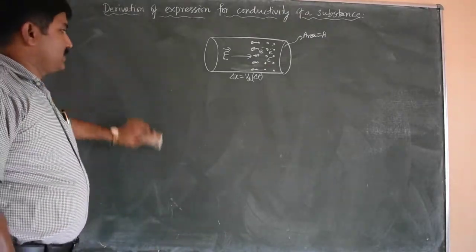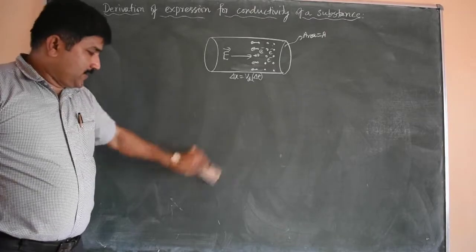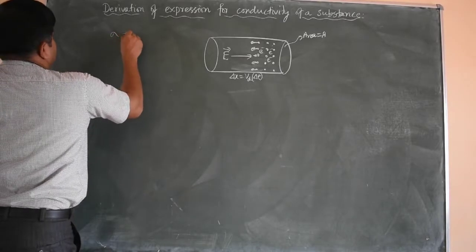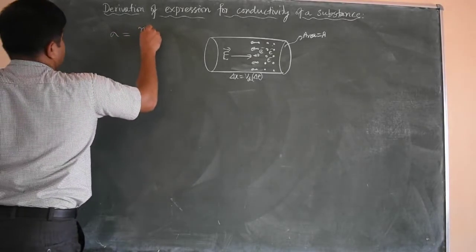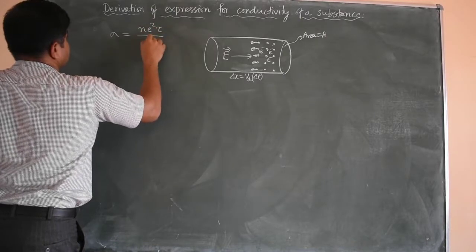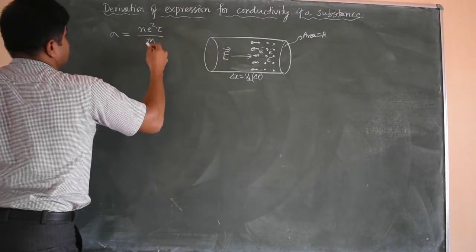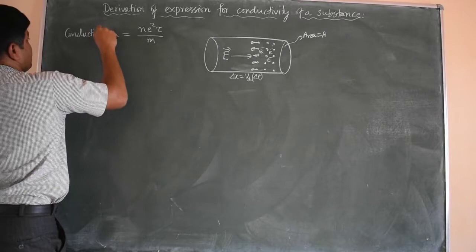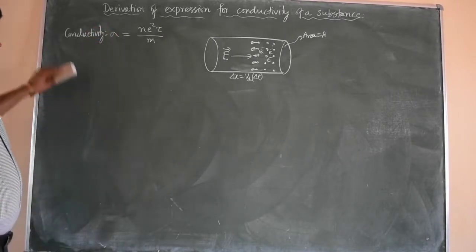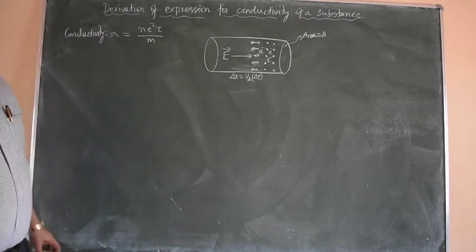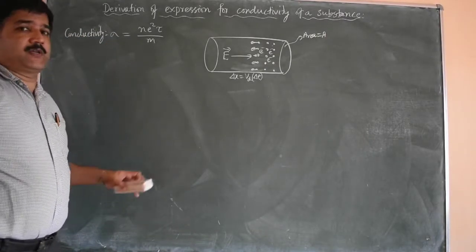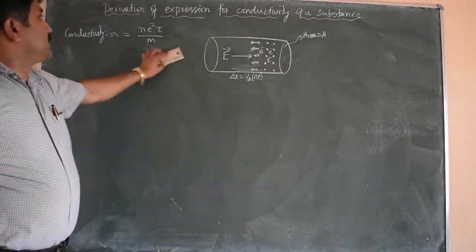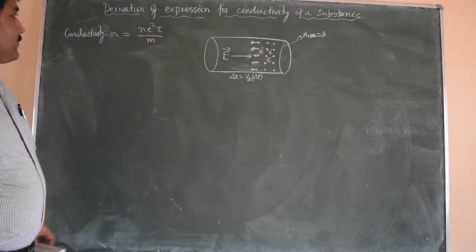So today I will discuss the derivation. This is a very important derivation as far as the board exam is concerned. The conductivity is represented by the equation n e square tau by m. Conductivity of any substance, it may be metal, insulator, semiconductor or anything. We write the symbol for conductivity as sigma, and here we are deriving it particularly for a conductor. Sigma equals n e square tau by m,